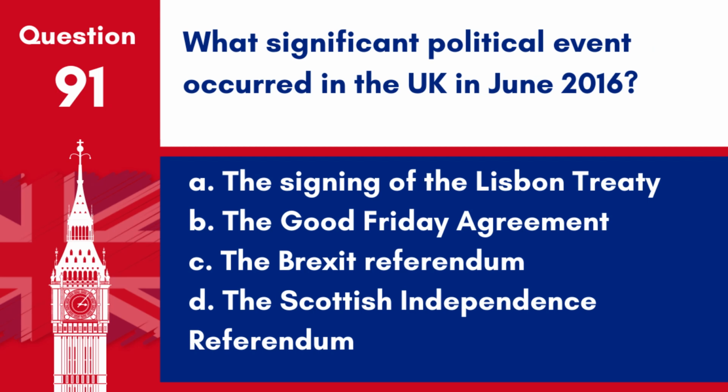Question 91. What significant political event occurred in the UK in June 2016? A. The signing of the Lisbon Treaty. B. The Good Friday Agreement. C. The Brexit referendum. D. The Scottish independence referendum. Answer C. The Brexit referendum. The referendum decided the UK's departure from the European Union.